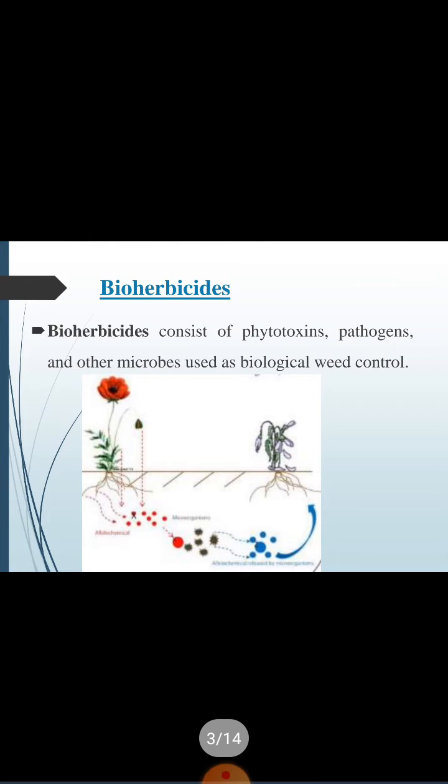This is a very important picture. See the mechanism of inhibition. Suppose the flower plant is your main plant, and the second one is your weeds. You can see small red dots here.